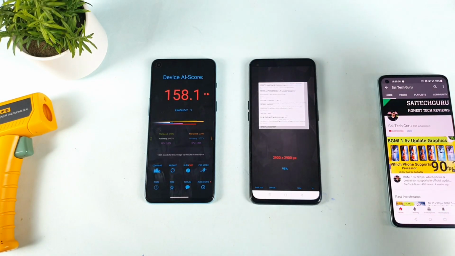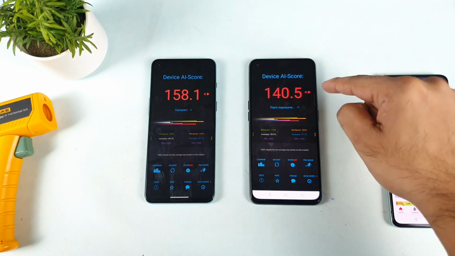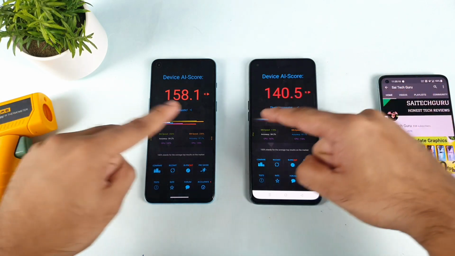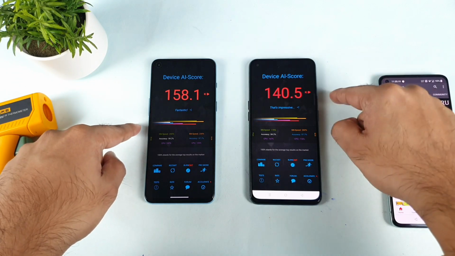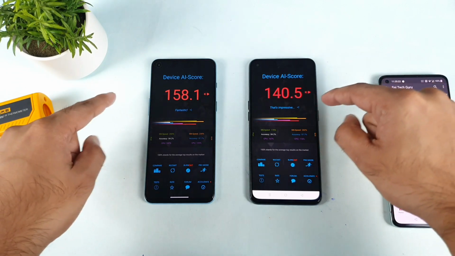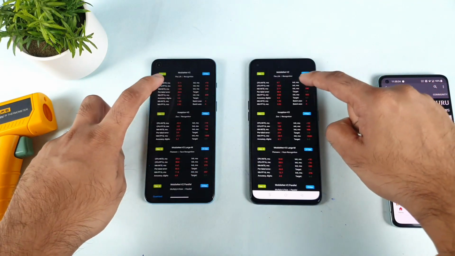So we got the final score: the OnePlus Nord 2 has got 158.1, and the Realme X1 Max has got 140.5. You can see the difference between both phones. With the Dimensity 1200 AI chipset and with the Dimensity 1200 chipset, you can see the difference between the scores, as you can see.